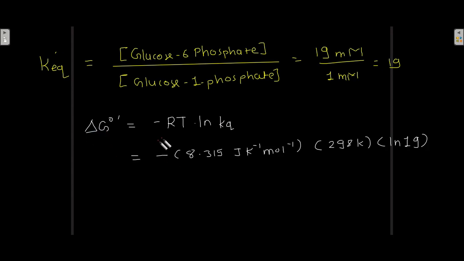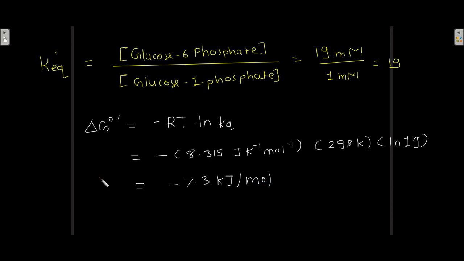The value of R is 8.315 joule per Kelvin per mole. The absolute temperature is 25 degrees Celsius, which you convert to Kelvin and get 298 Kelvin. And the equilibrium constant is log 19. After solving that, you will get minus 7.3 kilojoule per mole.